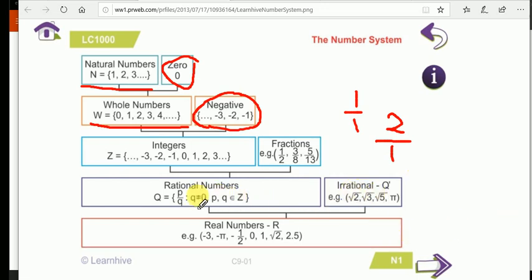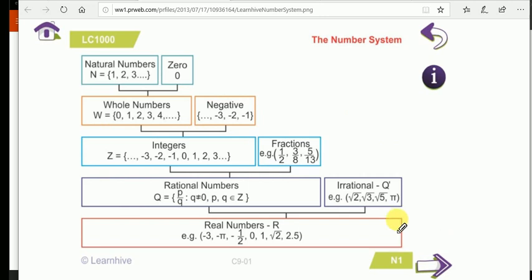Now, after rational numbers, there are also irrational numbers, which you will learn later in class 9th. And the set of all such numbers is known as real numbers. But in your class 7th, you will study integers.